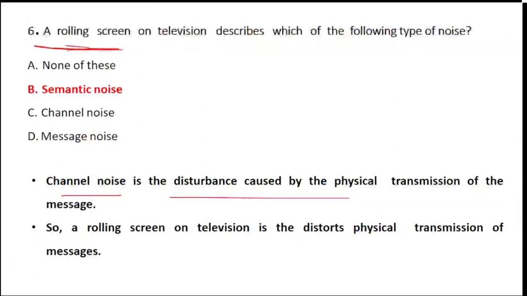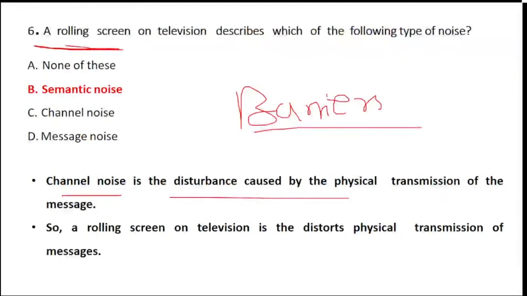Okay, so rolling screen is basically the one which distorts the messages. Now I'll give you an example. First of all, just understand what is semantic noise. So no doubts, you people have understood semantic. Actually this question is on barriers. So you can read the question as which of the following is a barrier. Semantic noise is where there is misunderstanding about the words, but words in the form of complexity and technicality also come.